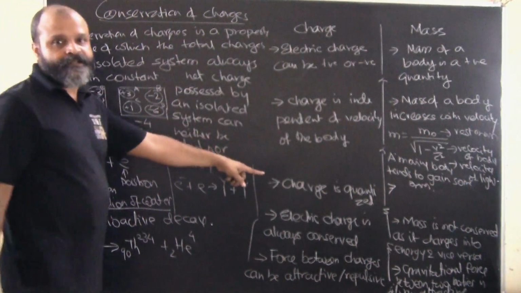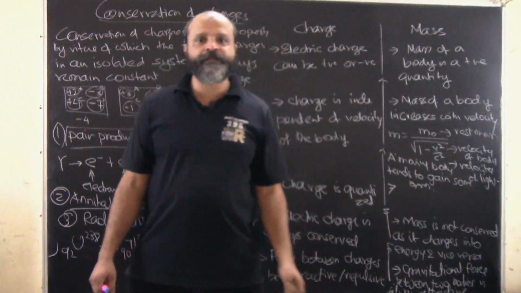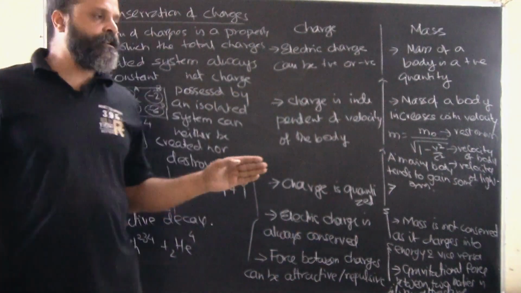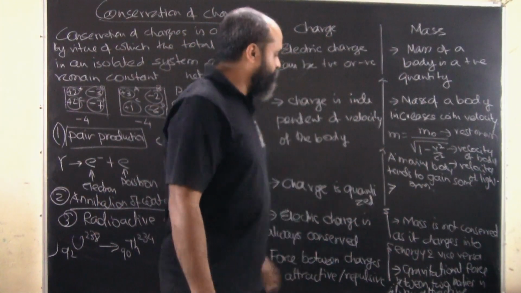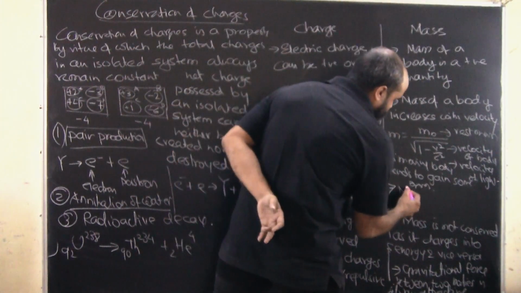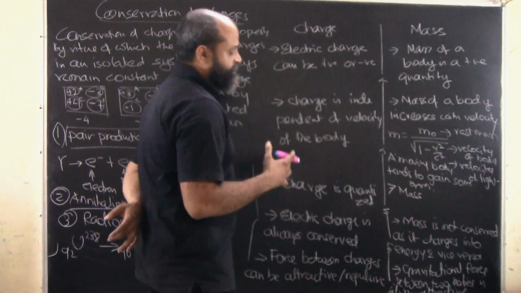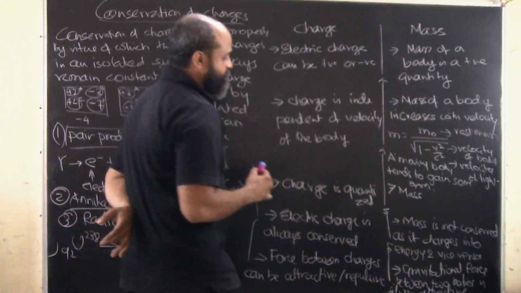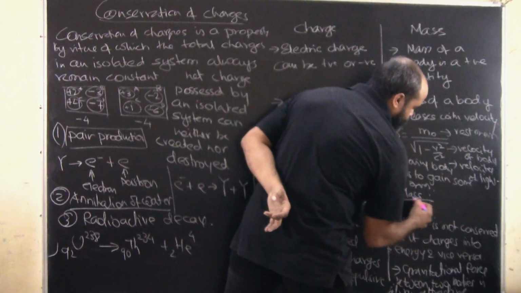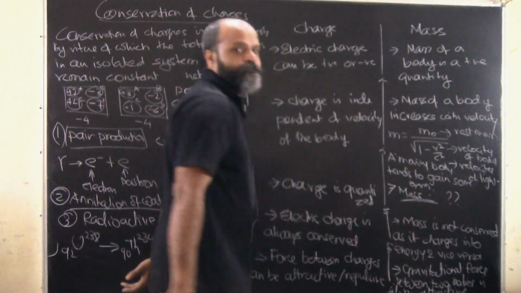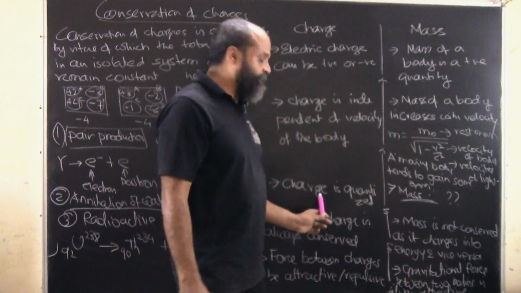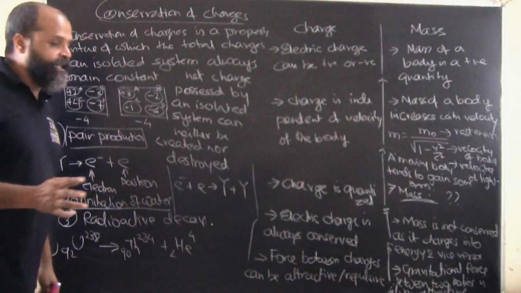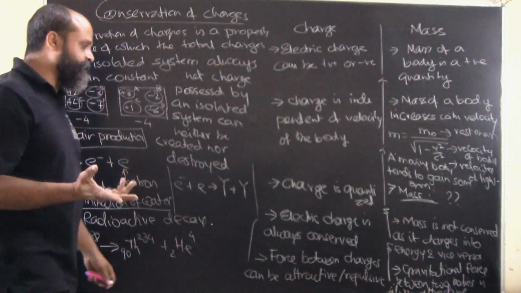Charge is quantized. We have studied what quantization of charge is. We can express charge only in integral multiples. So charge is quantized, whereas whether mass is quantized or not is still unanswered. This is something that is still not answered. We don't have a fixed answer to this one yet. But charge is pretty much quantized. It can be expressed in integral multiples.